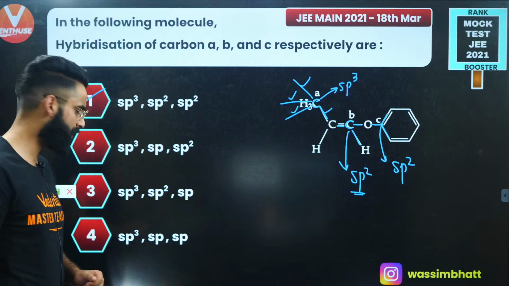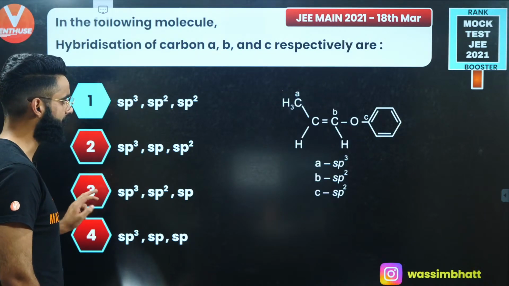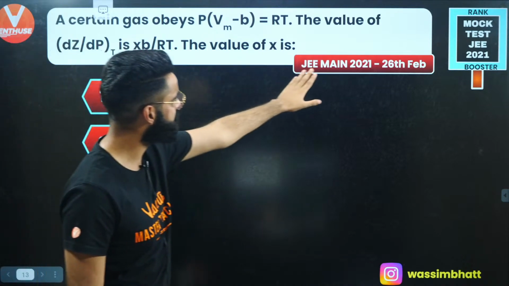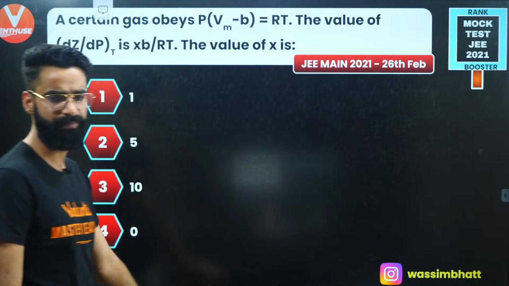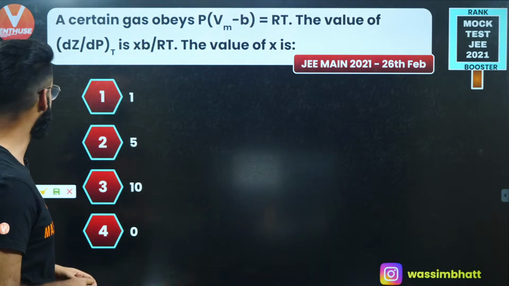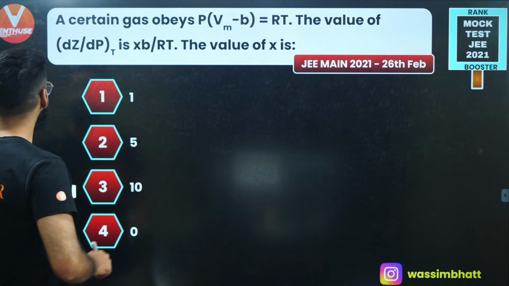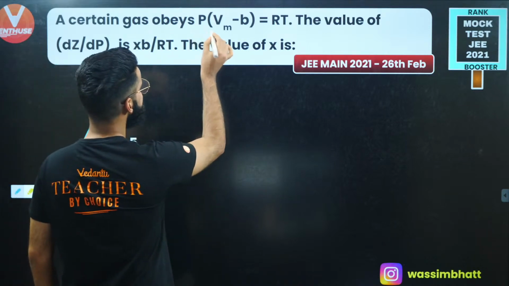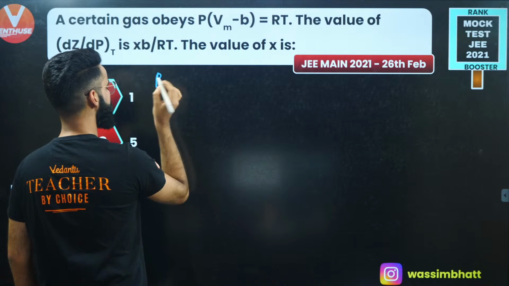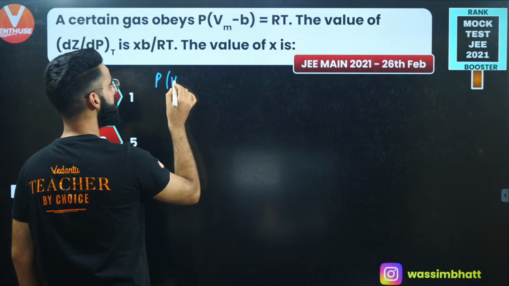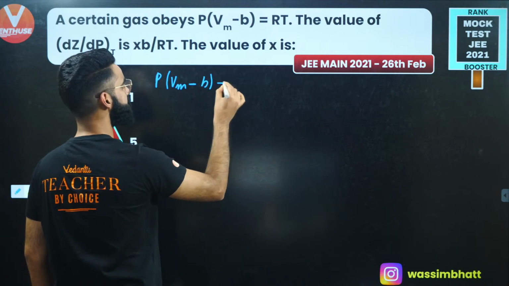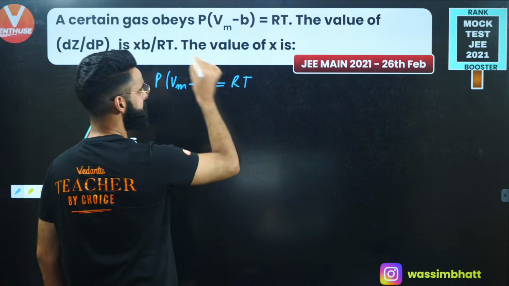Perfect, guys. Let's move on to one more question then. The question was asked in your JEE Mains 2021 26th Feb attempt. That means this year only it was asked. See what the question says. A certain gas obeys P(V minus B) is equal to RT. I've got a certain gas which follows the equation P multiplied by Vm minus B is equal to RT. Some gas is following this equation.